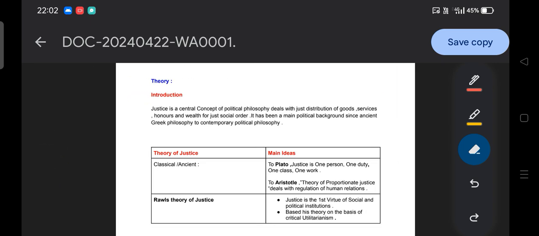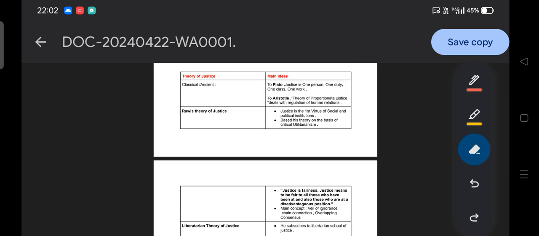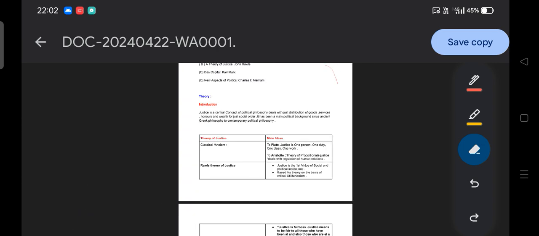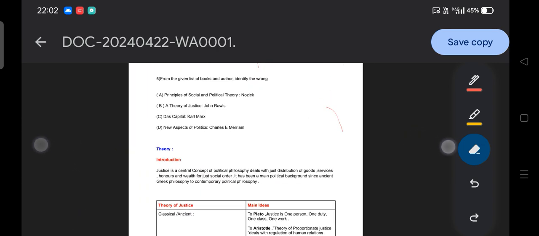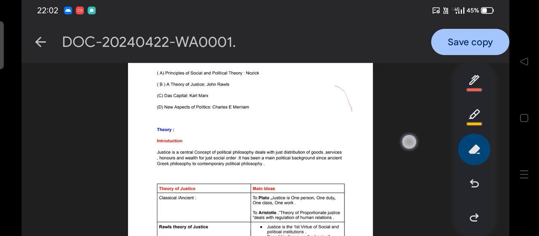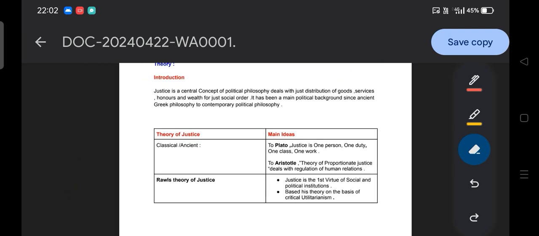Okay, so we are going to discuss, and this table is going to help us revise the different ideologies and their concepts of justice, from ancient Greek times to John Rawls, and, for example, the communitarian and global justice. So first, on this side we will see the theory of justice, and on this side the main idea. So, theory of justice: classical and ancient.